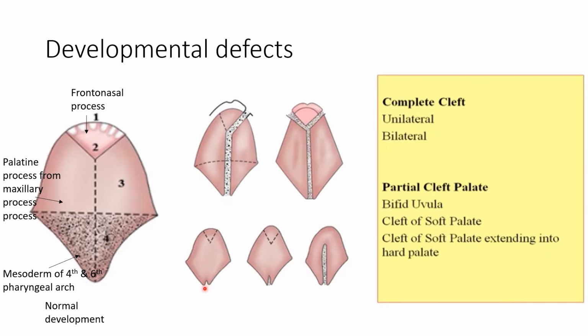Partial cleft palate involves only the posterior part, the uvula, as I said, which is last to develop. So there can be non-fusion between the two halves of the uvula, or only the soft palate is bifid, and then it is possible that the cleft can extend up to the hard palate, but not reaching up to the primary palate. So these are the deformities which are possible.